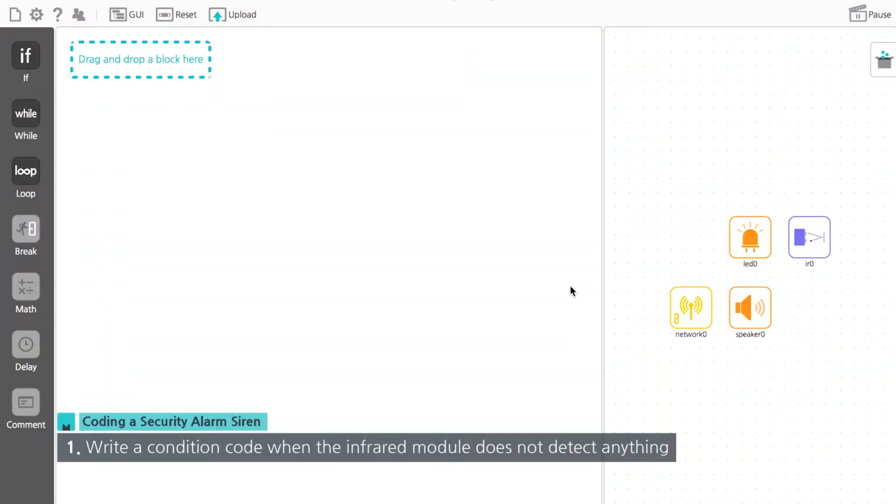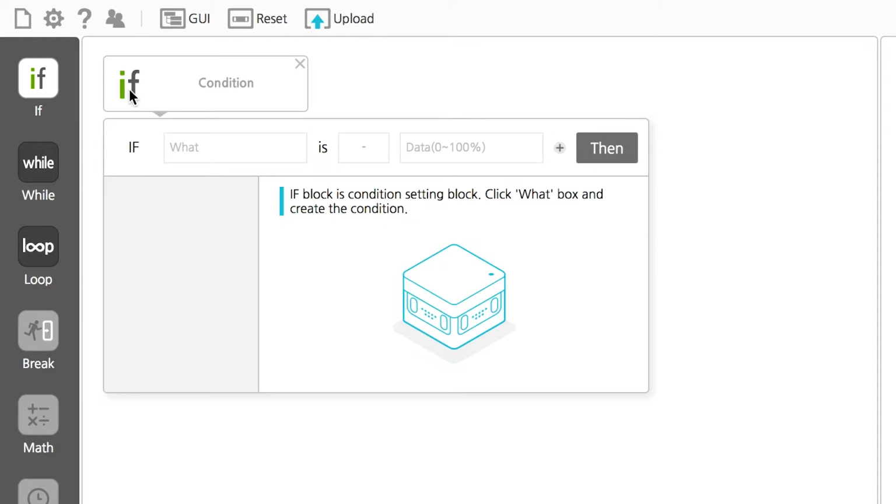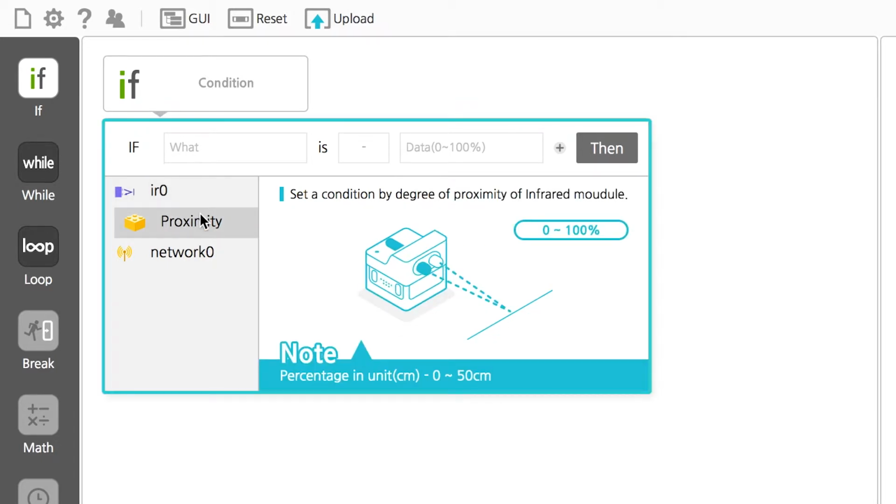Now, we are going to write a code for the default status of the security alarm siren, which refers to when the infrared module does not detect anything. Drag an if block from the palette to the editor and select Proximity of IR in the condition box. Determine and enter the distance between the infrared module and an object that will activate the security alarm siren.